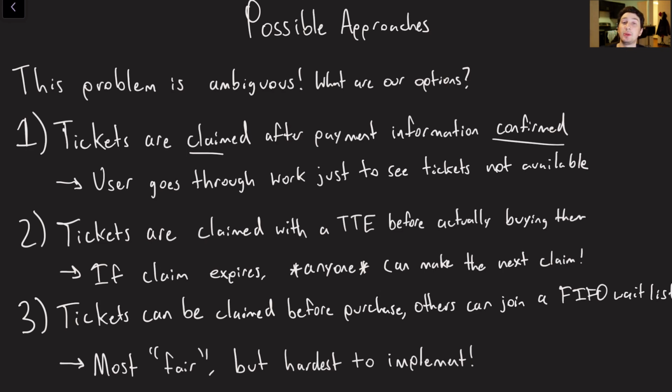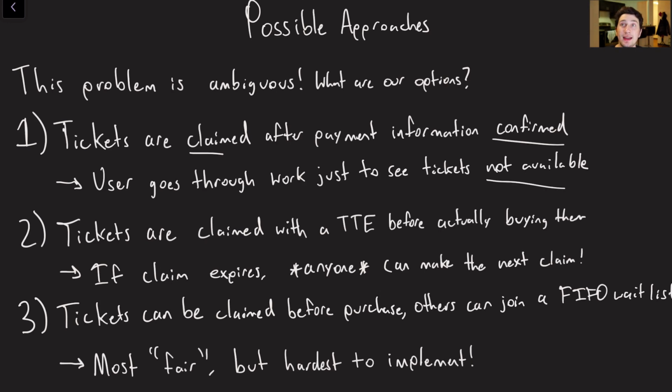If me and someone else are trying to pay for a ticket at the same time, whoever enters our payment information and clicks that confirm button first is going to win. So this could work, but at the same time, it's probably a pretty bad user experience, right? Because I'm not going to figure out that I didn't get the ticket until I've already done all this work. Maybe I had to sign into my account, maybe I had to enter my credit card information. And so generally speaking, I do think a lot of these ticket selling sites do not actually work this way because of that inconvenience. So we're probably not going to go into this one too much.